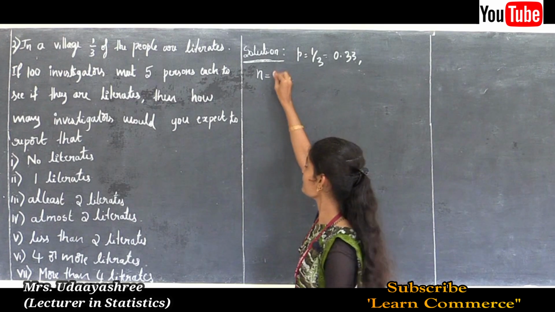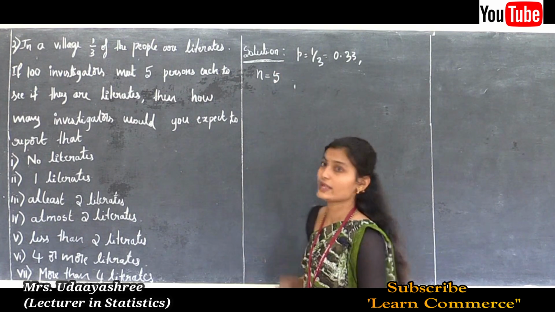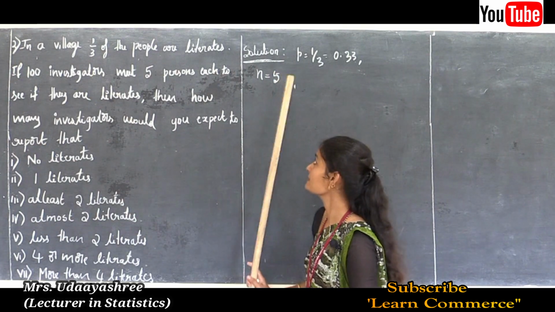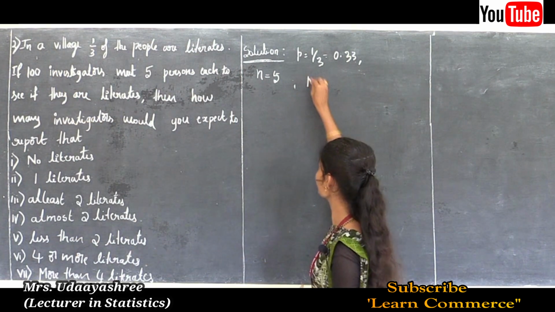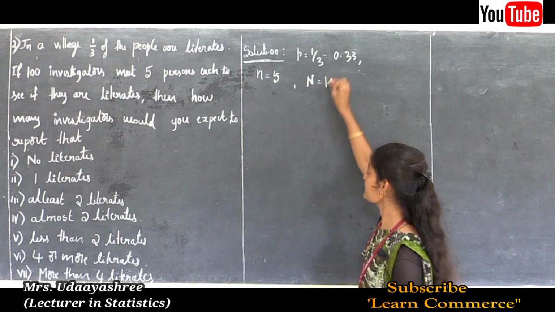So here small letter n is 5, the sample size, and the population size in terms of capital letter N is 100.